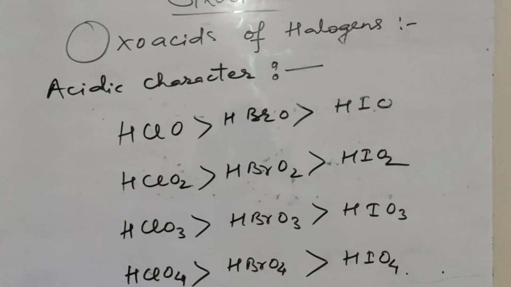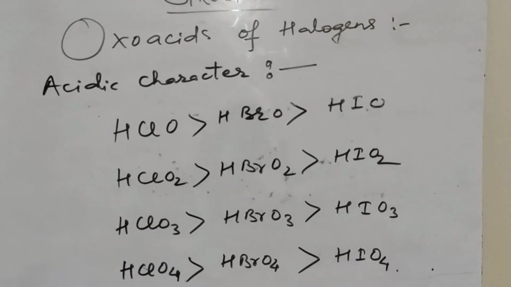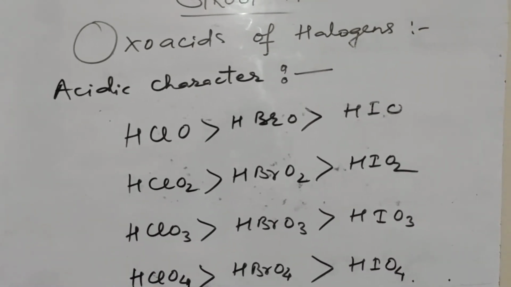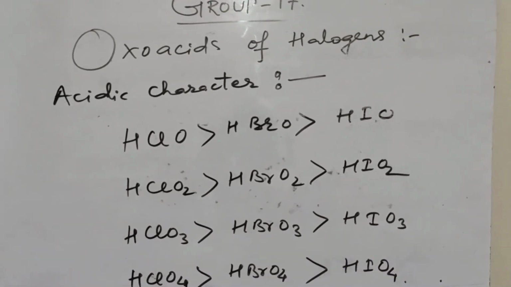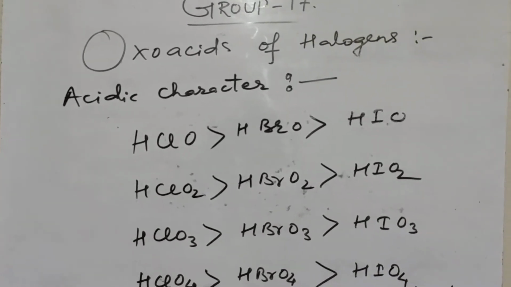The acidic strength of oxoacids having the same oxidation number of the halogen atom decreases with increase in atomic number, with decreasing electronegativity of the atom.